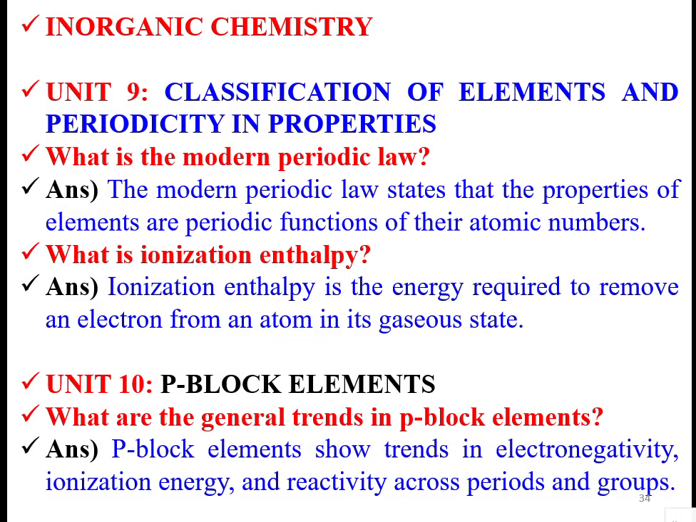d and f block elements are called transition elements. These d block elements are characterized by variable oxidation states, colored compounds, and catalytic activity. Coordination compounds consist of a central metal atom or ion bonded to surrounding ligands, forming a complex ion. Correct.